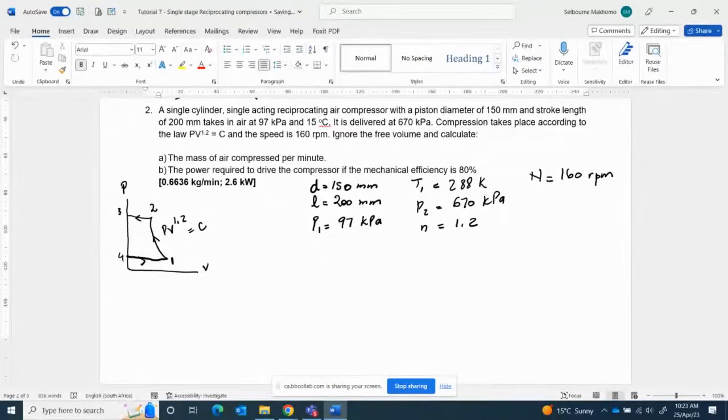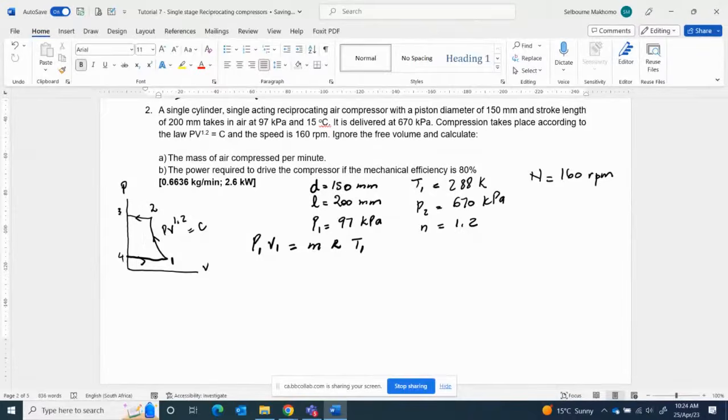Now the first question says calculate the mass of air compressed per minute. So we ask, where do we get m? From the characteristic gas equation from chapter 1, of course, we know that P1V1 is equal to mRT1. I think those who are repeating here were already familiar with this formula.